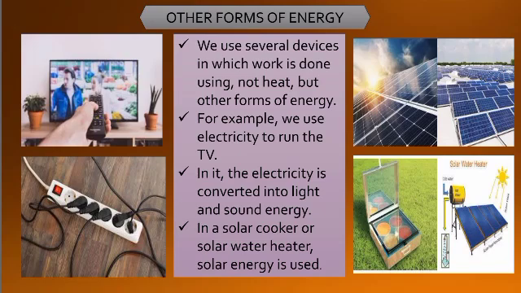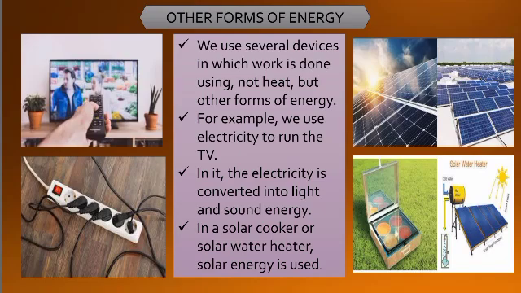You can see the solar cooker, how it is. It is just like a box, and you can keep the vessels and accordingly close the lid. The food is being prepared. Solar water heaters are also there, wherein there are glass panels, and with the help of sun's light that is being used, different work is being done.